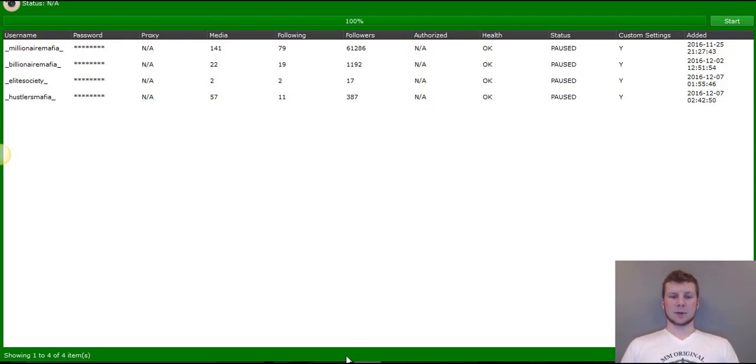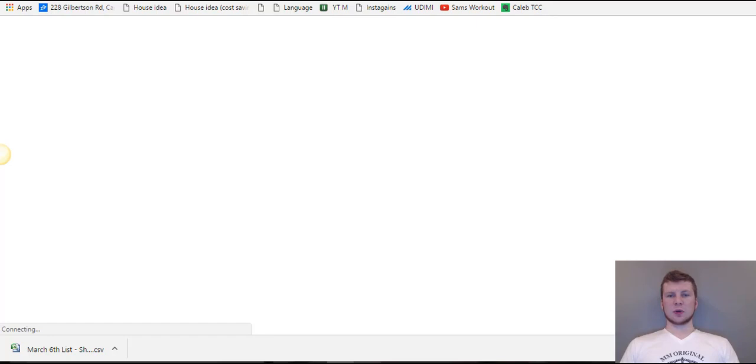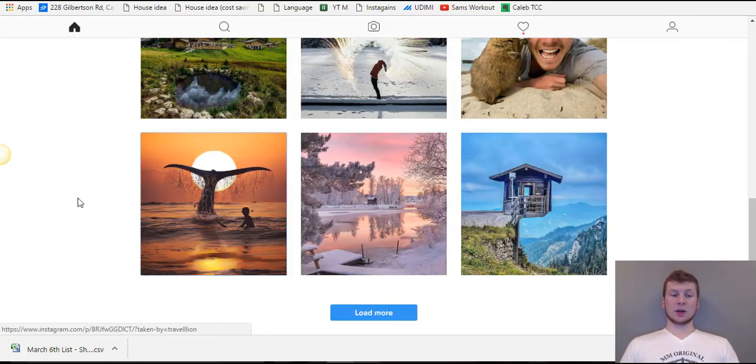So that's where I've done stuff like that with accounts like Travel Lion, where I am building an account like this, giving engagement from a 144K account that I have, and I use that 144K account to get into the big groups and to get auto likes. And I use my 0 to 100K strategy, where you learn to grow a few hundred to a few thousand followers per day. So you can grow 100K followers in anywhere from 30 to 90 days. And it all comes down to knowing how to do this.